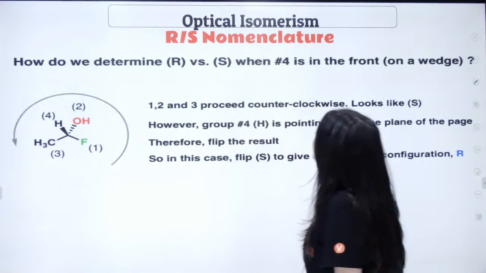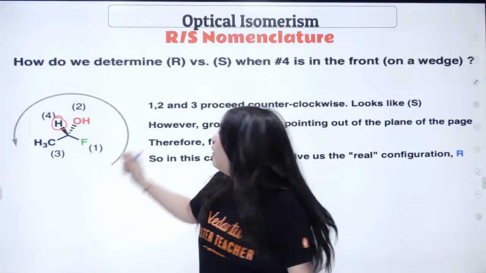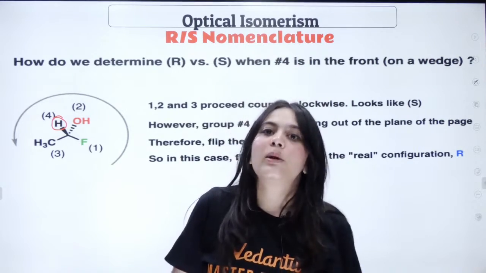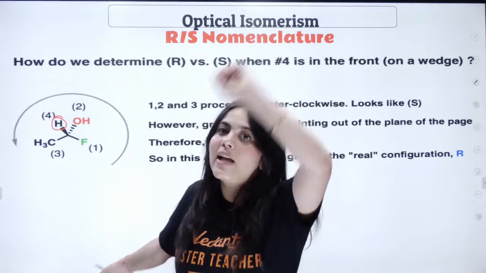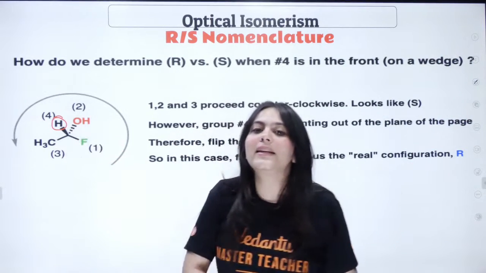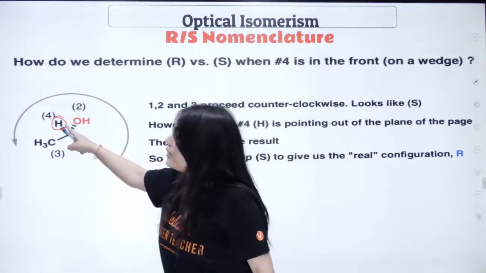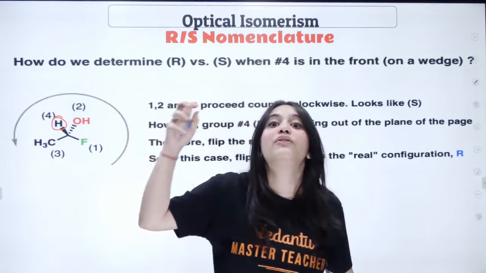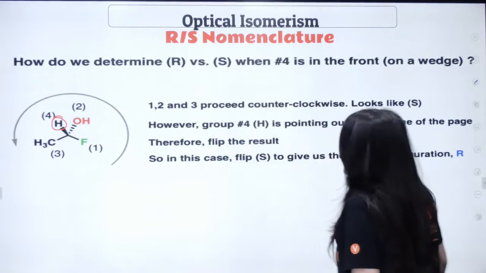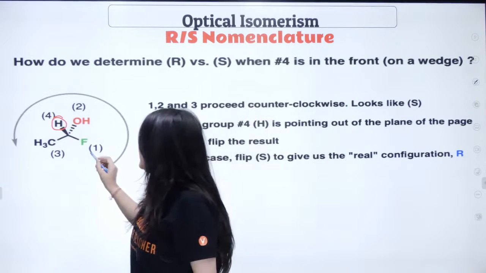Next, how do we determine R and S when the hydrogen is not at the far away position? I just told you that the fourth atom, the lightest atom, should always be at the dash position. We're going to follow that rule. But what happens when your hydrogen is not at the dash position, but is instead at the wedge position? Everybody see that? Now it is again very, very easy. Try to give numbers to these atoms. Fluorine gets the number 1.